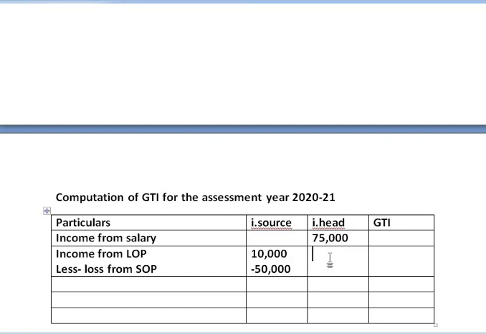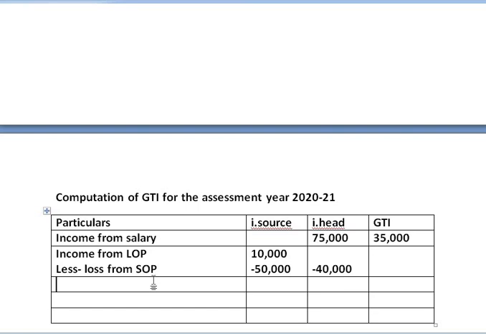We have to deduct this loss from the income of rupees 10,000. Still we get a negative figure of rupees 40,000, which is adjusted with income from salary. So 40,000 is adjusted with income from salary of rupees 75,000, and after setting off this 40,000 loss, the balance figure remaining to income from salary gross total income column is 35,000. 35,000 is gross total income remaining after setting off this self-occupied property loss.